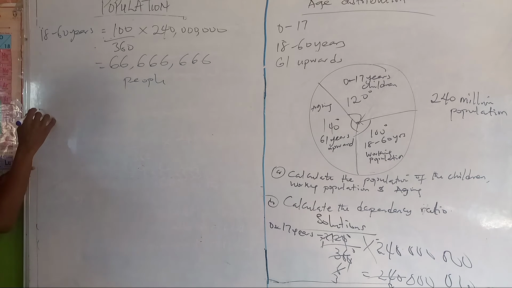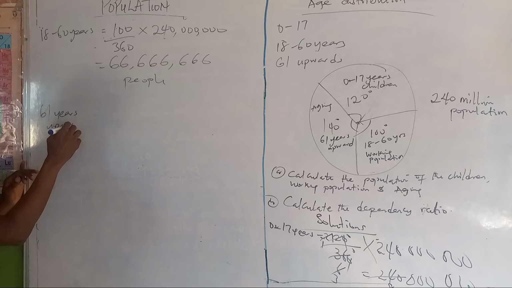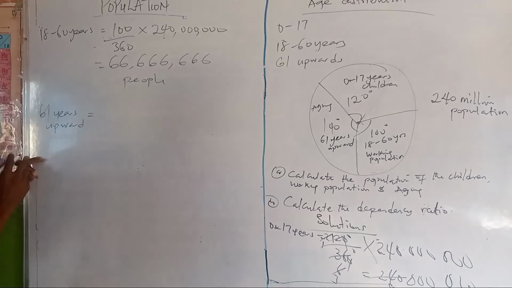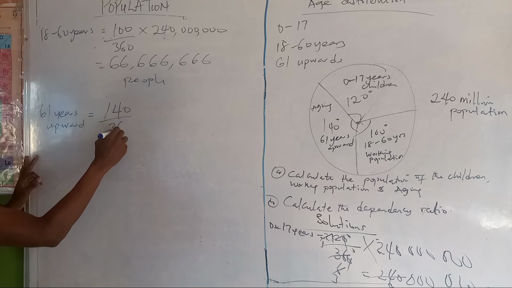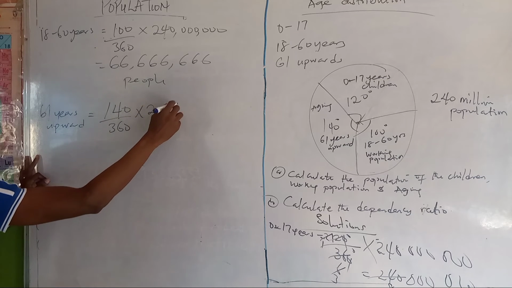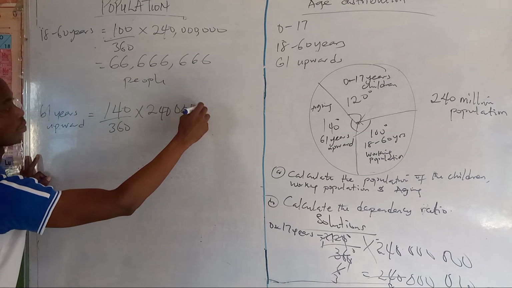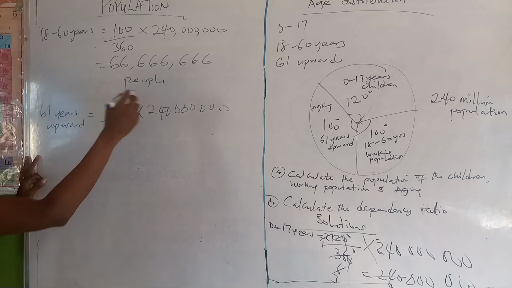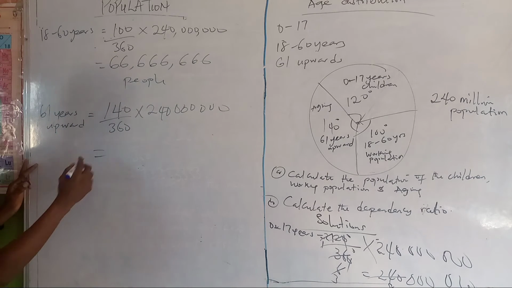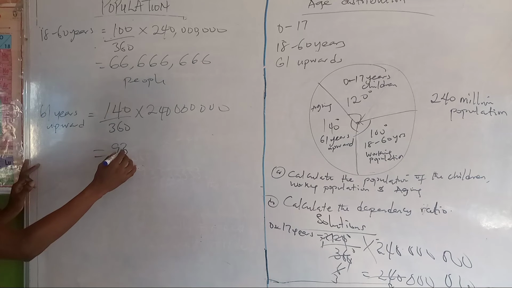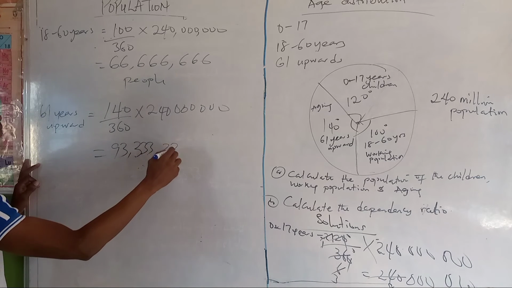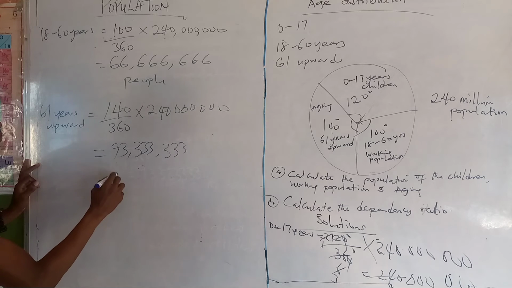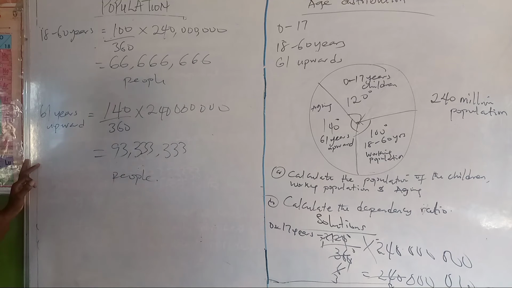So the third one, which is 61 years upward, we're given 140 degrees. So 140 degrees divided by 360 degrees multiplied by 240 million. Then when we do the mathematical calculation there, we have about 93,333,300 people in that category.